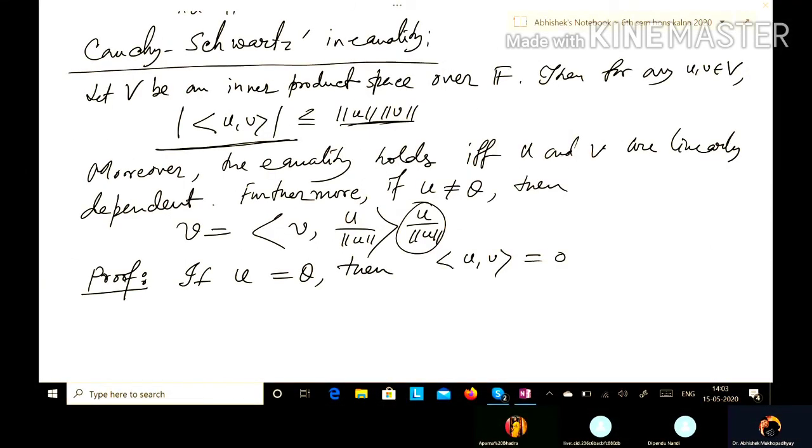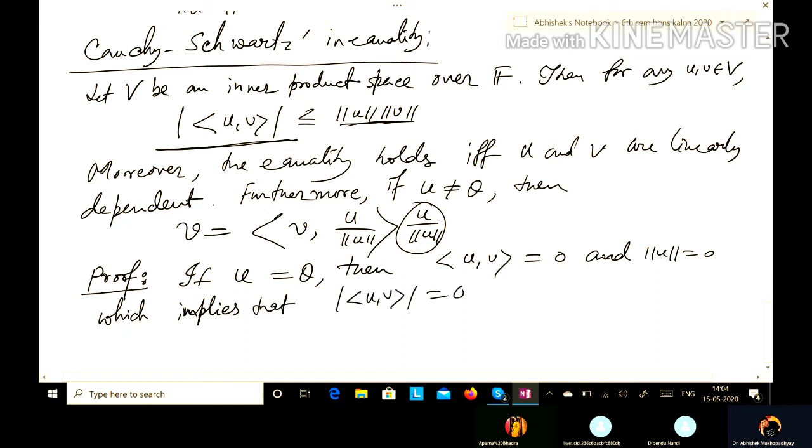And norm u is also 0, which implies that the modulus of inner product uv is 0, and norm u norm v is 0. So we are done. You do not need to go for any complication.